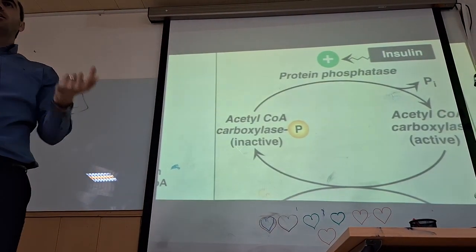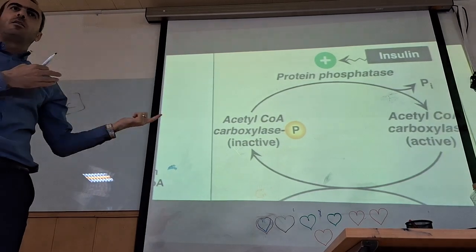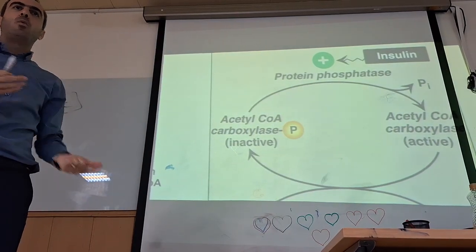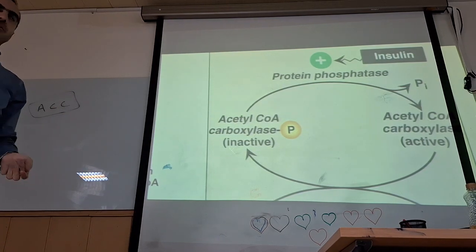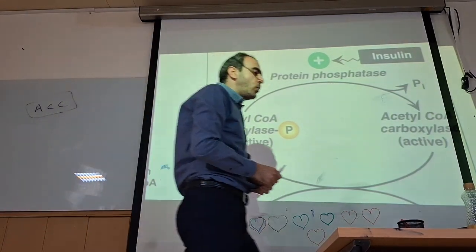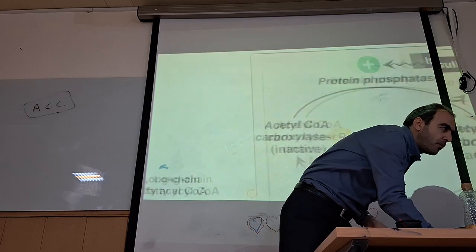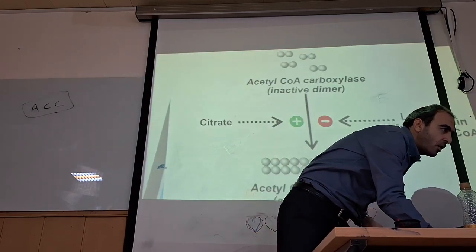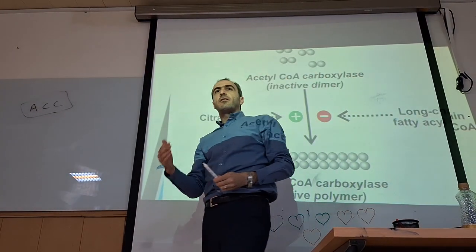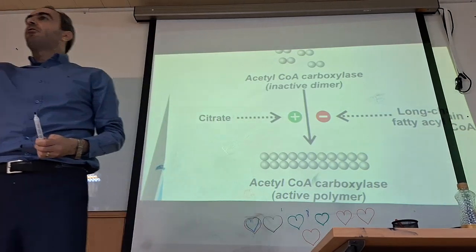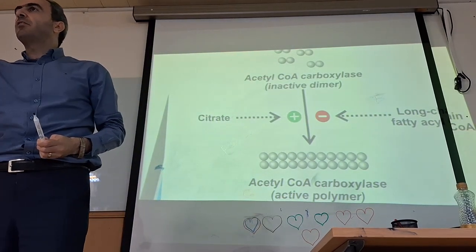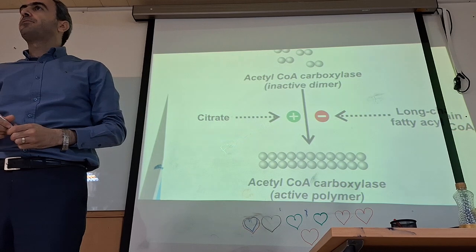When insulin is high, the enzyme is active. When insulin is low, the enzyme is inactive. Another way of regulating this enzyme: what is the final result of this enzyme's function? What are we going to do by fatty acid synthesis?